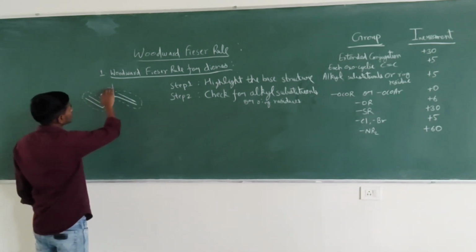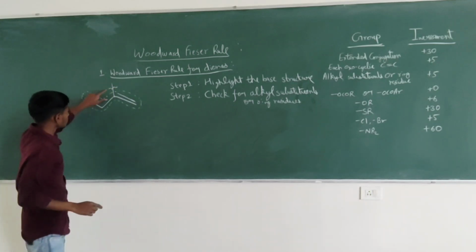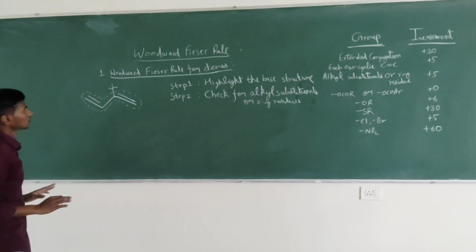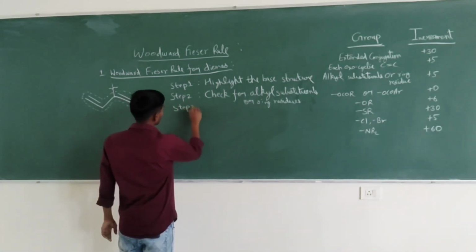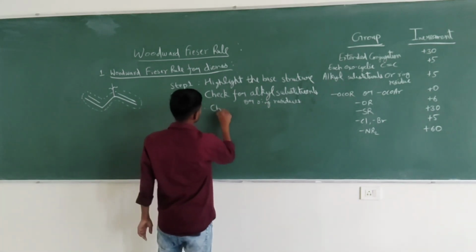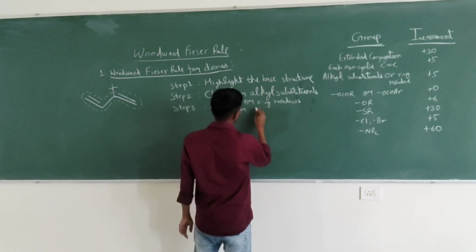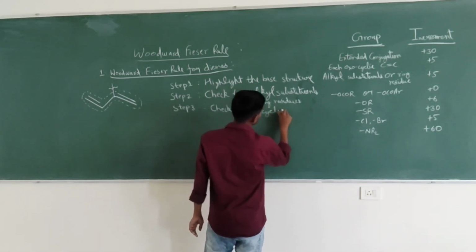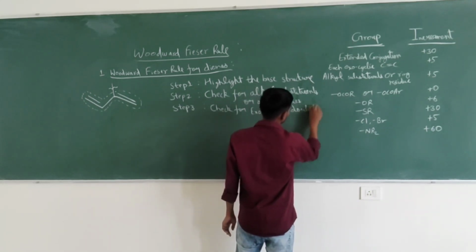Now we can see that one substituent is attached to this. This is the alkyl substituent. So we have done it. Now step third: check for exocyclic double bond.